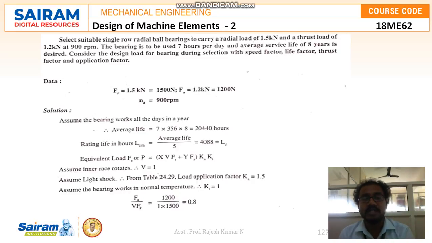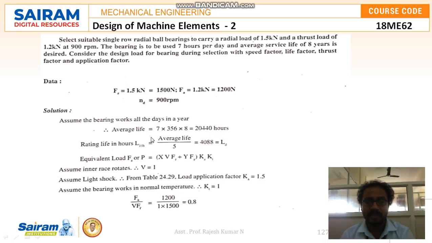So as per the given question, the given data: radial force is 1.5 kilonewton, so 1.5 into 10 to the power of 3, that is 1500 Newton, and axial force 1.2 kilonewton, that is 1200 Newton, and the speed is 900 rpm. So solution. Assume the bearing works all the days in a year.